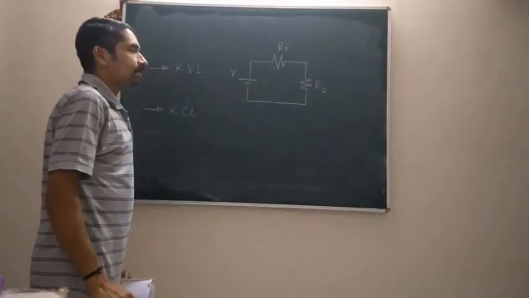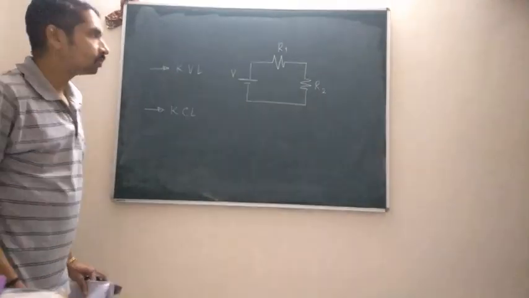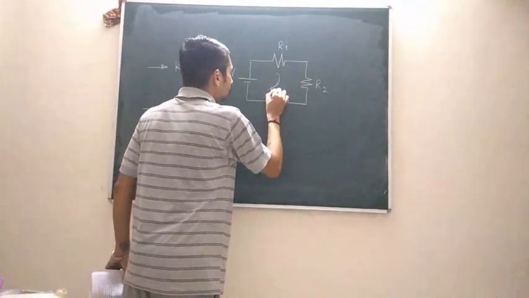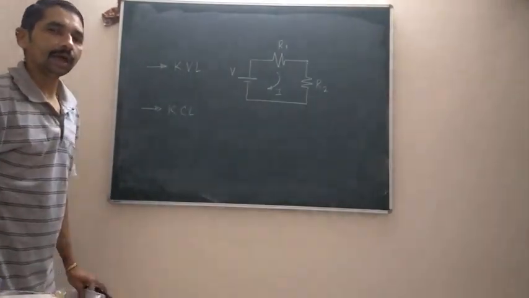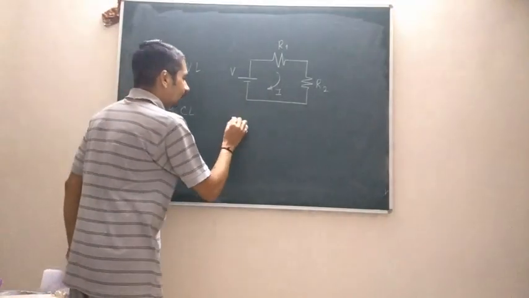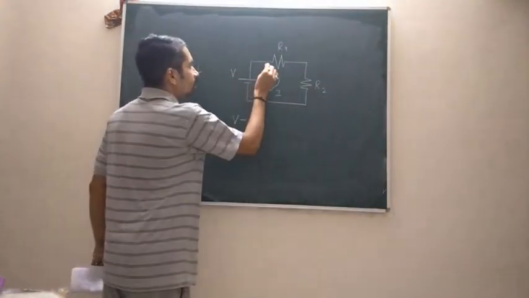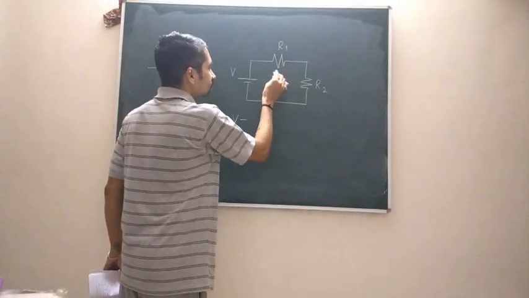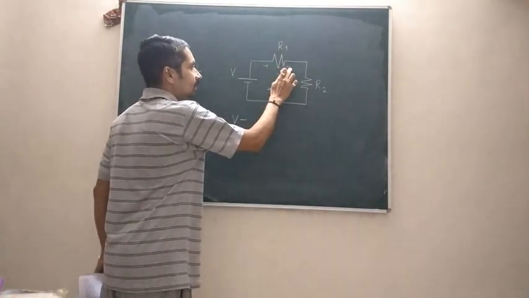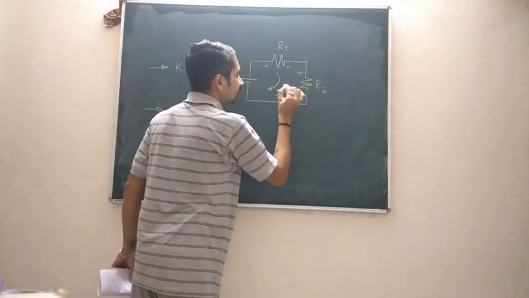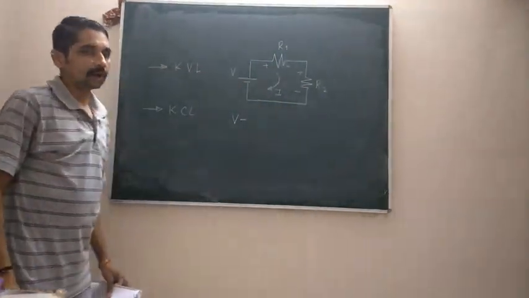If I assume the magnitude of the voltage source as some V volts, and the current flowing through this particular circuit as some I amperes, then according to KVL, I will write down the equation as follows. Now I am going to move in the direction of this particular current. So plus sign will be over here, minus sign will be over here. Same will be the case for the second resistor R2.